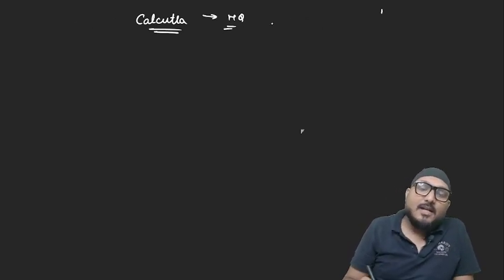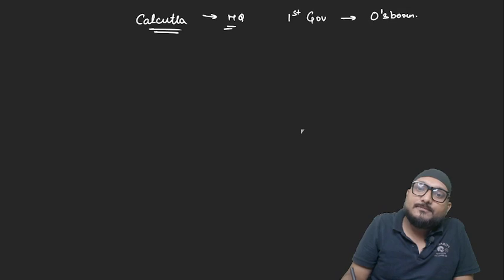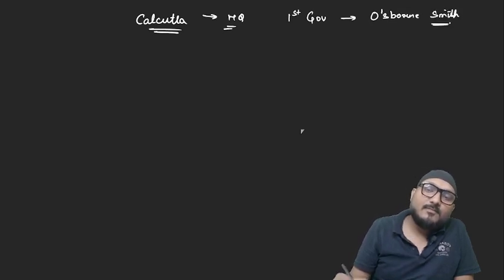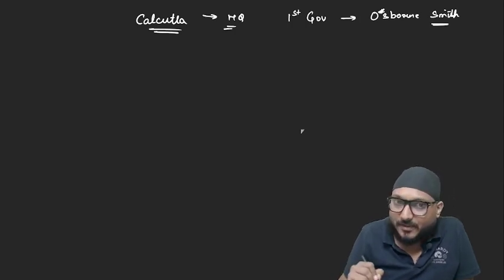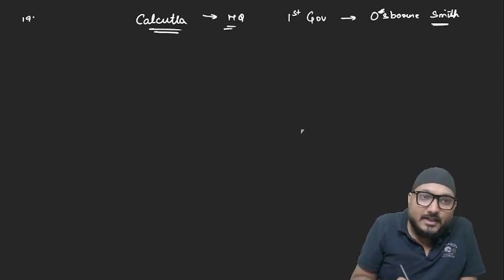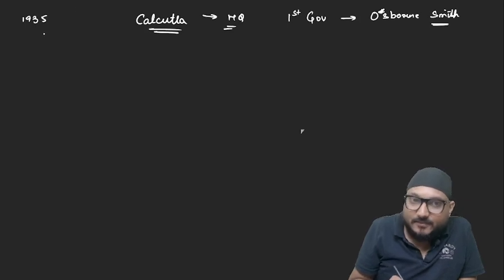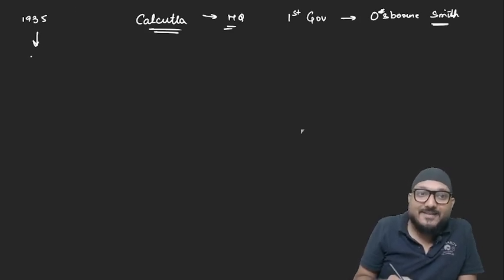Alright. And during this tenure, the first person, or you can say the first governor to lead RBI, was Sir Osborne Smith. Sir Osborne Smith was the first governor of RBI from 1935 when RBI was created, and this tenure of his lasted till 1937.